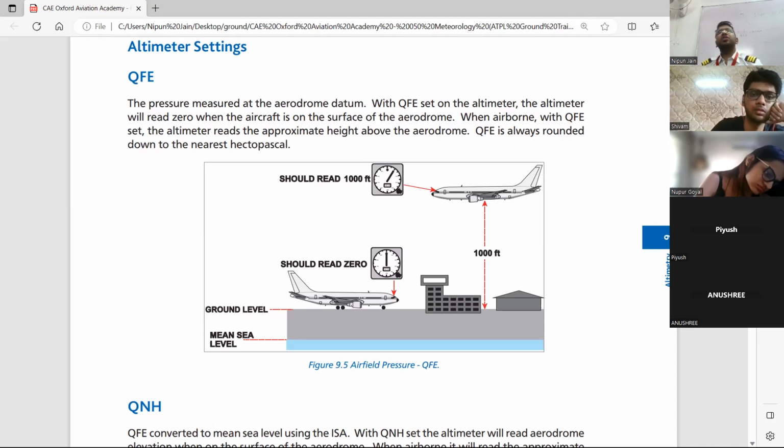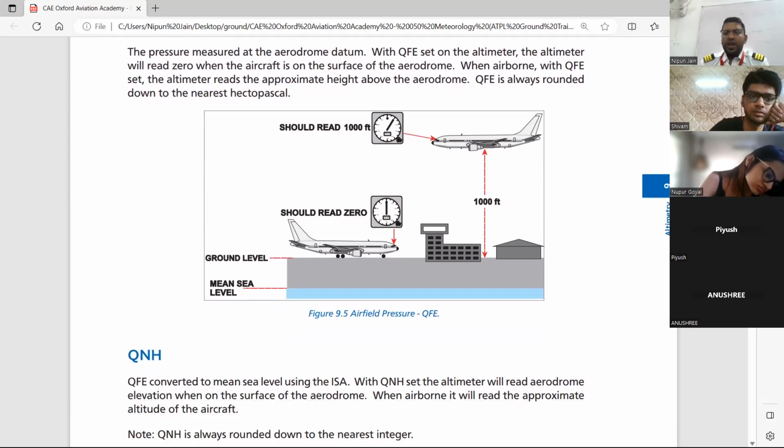What is QNE? 1013.25. Anytime when we put our altimeter to 1013.25, the standard value, that is called QNE setting. ठीक है? So okay, we come to it. QFE समझ में आया? Airfield pressure QFE. So QFE में आप हैं 0 इंडिकेट कर रहा है और जब आप 1000 फीट ऊपर चले गए तो ऊपर वाला altimeter 1000 दिखा रहा है. ठीक है? This is QFE.